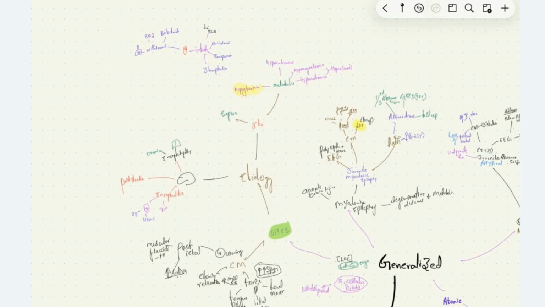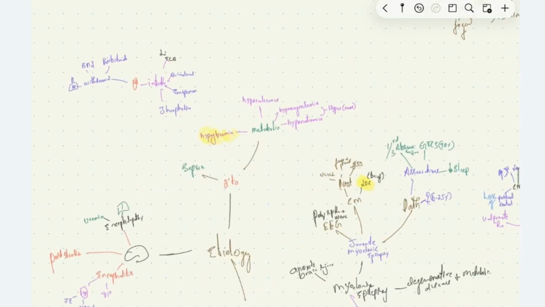These seizures may be secondary to other diseases like sepsis, secondary bacterial sepsis, and spread of infection to the CNS. We can have GTCS also secondary to metabolic abnormalities like hyponatremia, hypomagnesemia, and rarely hypermagnesemia and hypernatremia may cause GTCS.